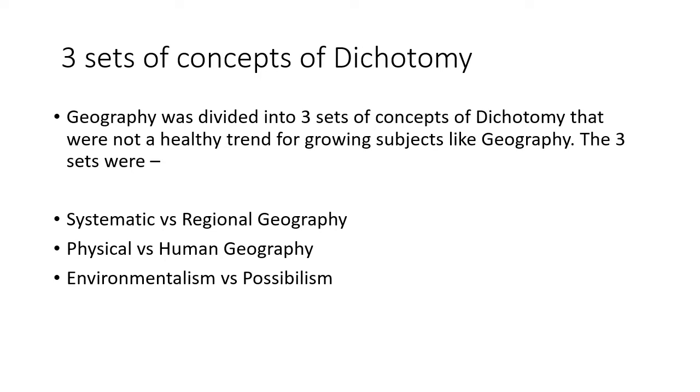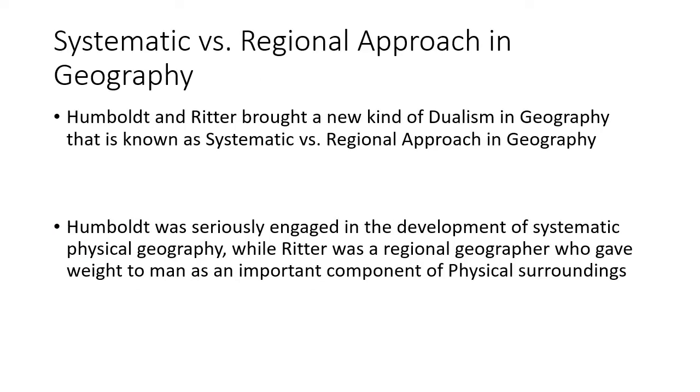For brief discussion, here we only include systematic versus regional, and physical versus human, because we are all familiar with environmentalism versus possibilism. So, straightforwardly, we are studying the systematic versus regional approach in geography. The regional versus systematic approach is also related to the basic methodology of geography. It's also a very ancient one.